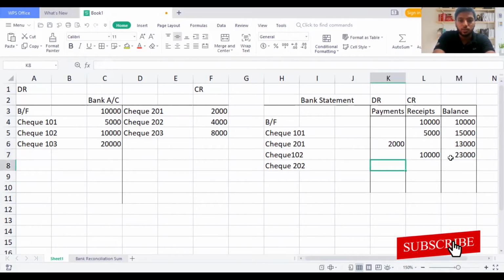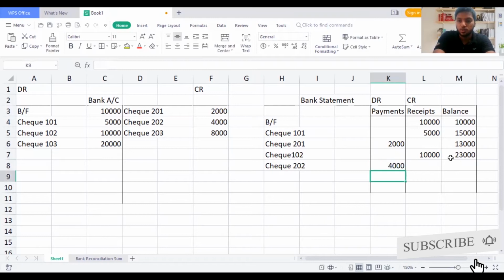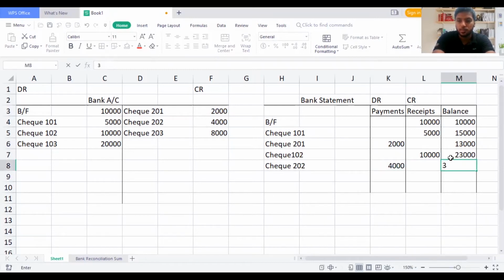And then check 202 again, you are paying 4,000. So you have a balance of 27,000. And you might see certain things I'm going to write here: bank charges, standing order, and direct remittance. These are three main differences which can happen.